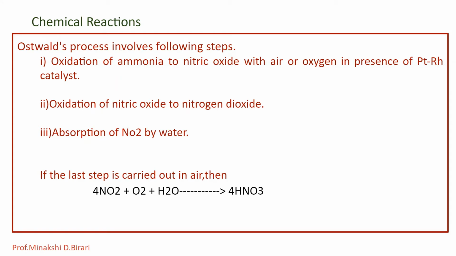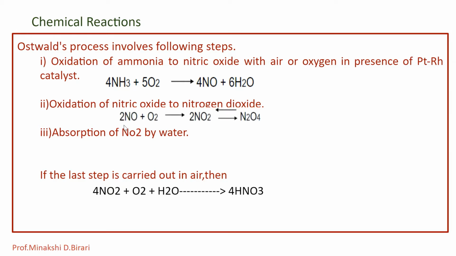Synthetically, nitric acid is obtained by the following reactions. For the first step, that is oxidation of ammonia to nitric oxide with air or oxygen in the presence of platinum rhodium catalyst, the reaction is 4NH3 plus 5O2 gives 4NO plus 6H2O. Then the second step, oxidation of nitric oxide to nitrogen dioxide: 2NO plus O2 gives 2NO2.